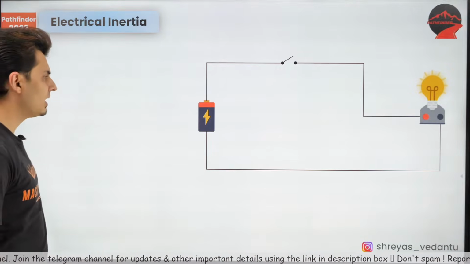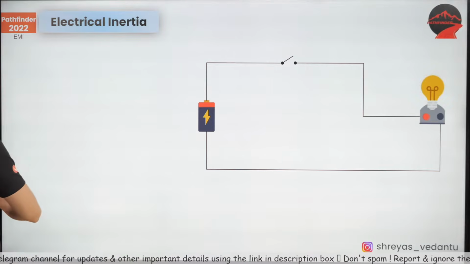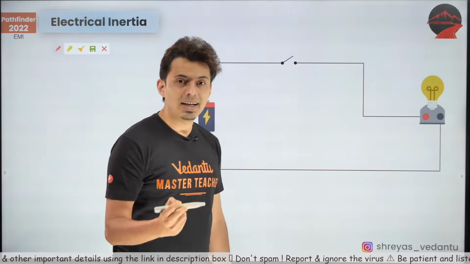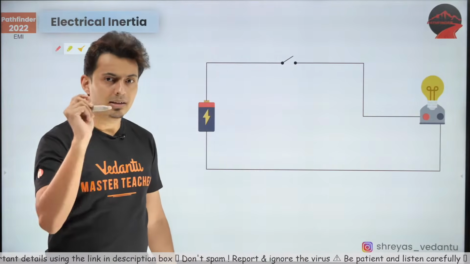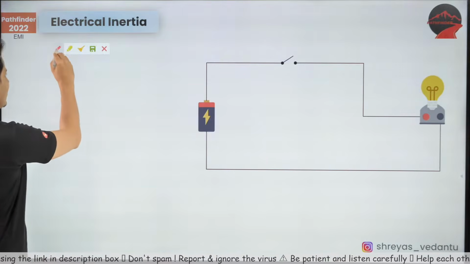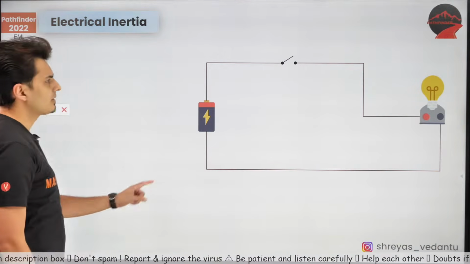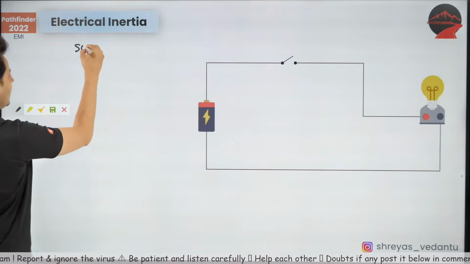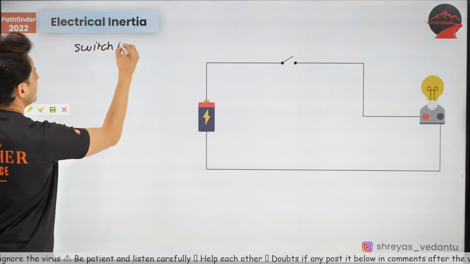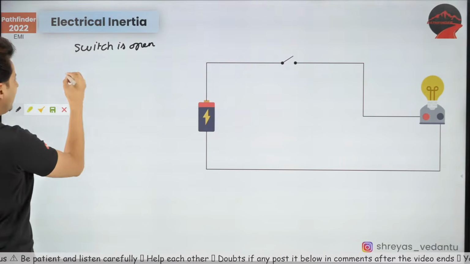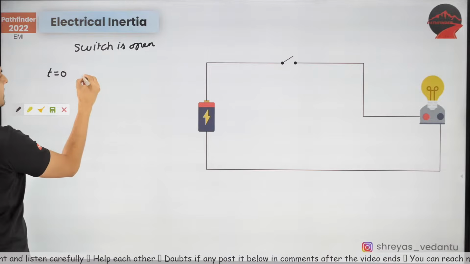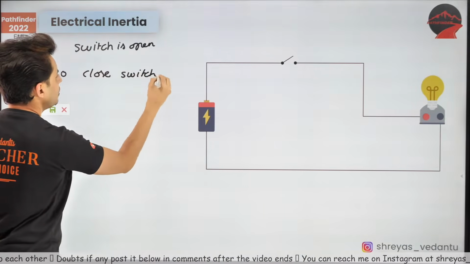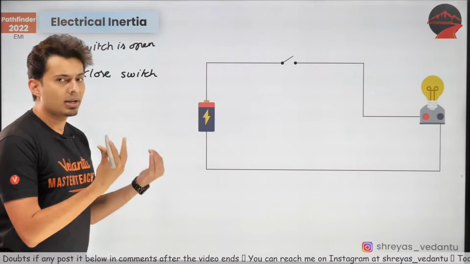Now there is a similar property even in electricity. And what is that property called? Well, you would have guessed it, that property is called inductance. Now how does this work? Let me explain. Let's say you have a battery, and it is connected to a bulb via a switch. Right now, let's say, guys, the switch is open. Now what you do is, at t equal to 0, you close the switch. You wait for a long time, and see what happens.